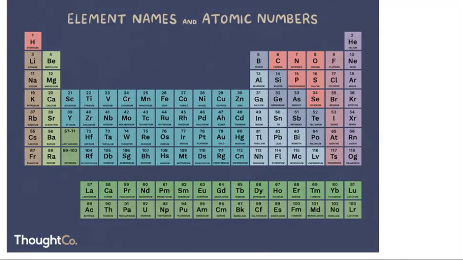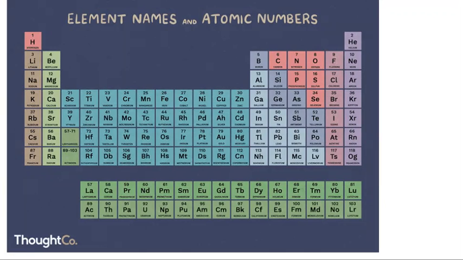The number of protons also determines the chemical behavior of the element, and elements are arranged in the periodic table in order of increasing atomic number. Let's take an example of carbon, nitrogen, and oxygen. Carbon has atomic number 6. It means in the nucleus of carbon, there are 6 protons. So the atomic number of carbon is 6.